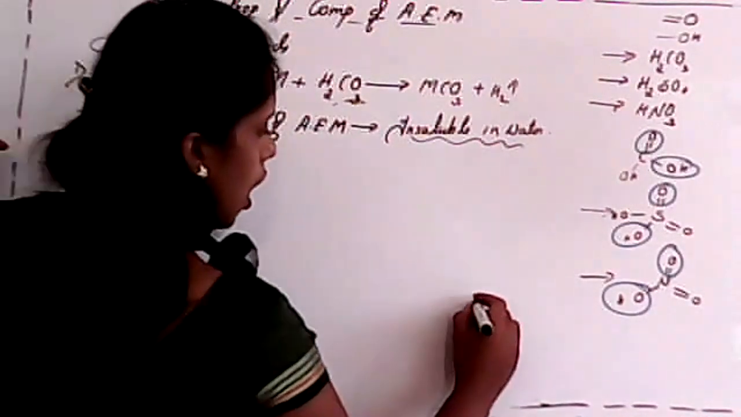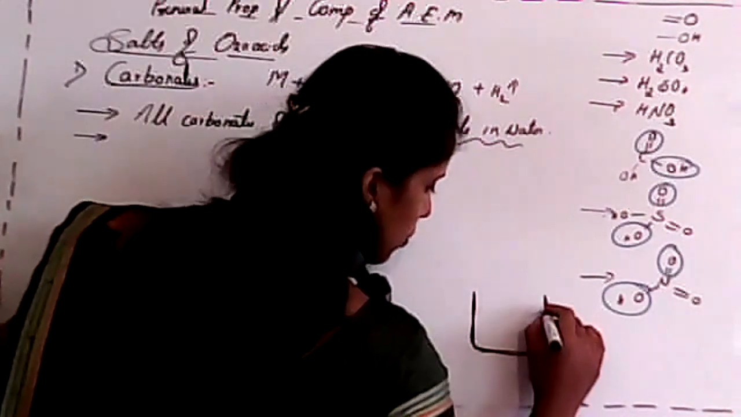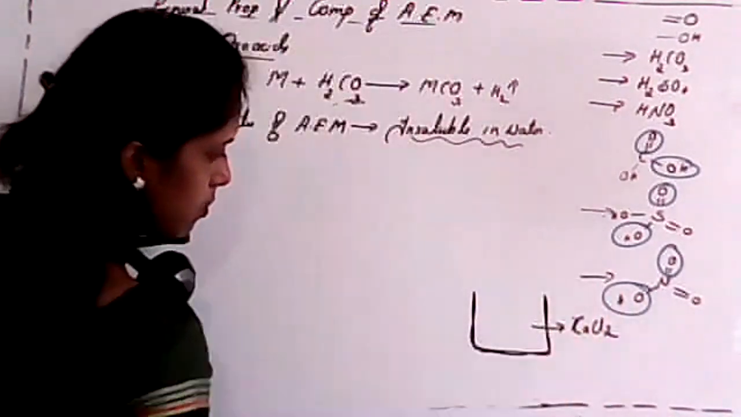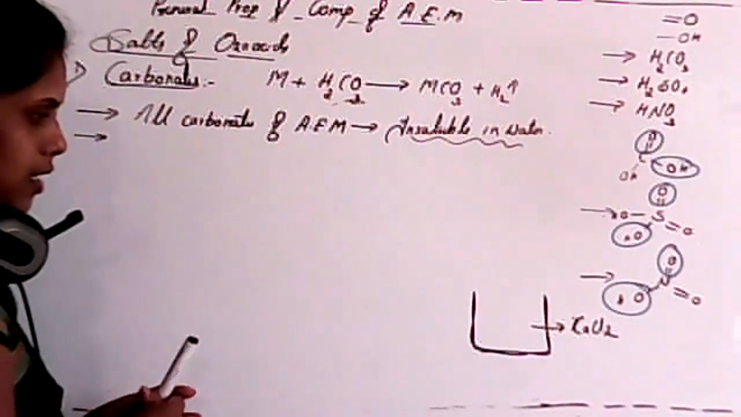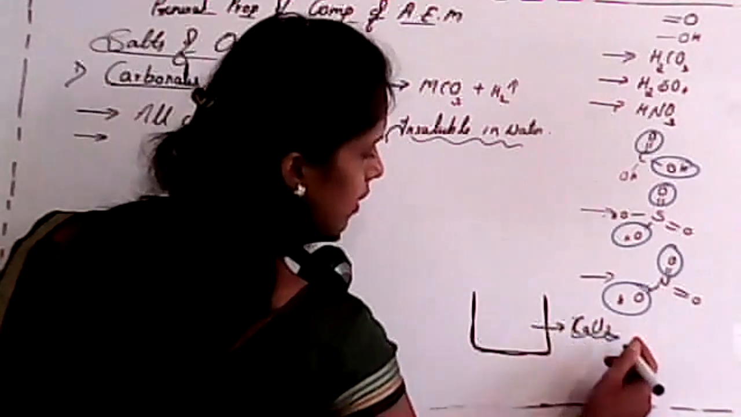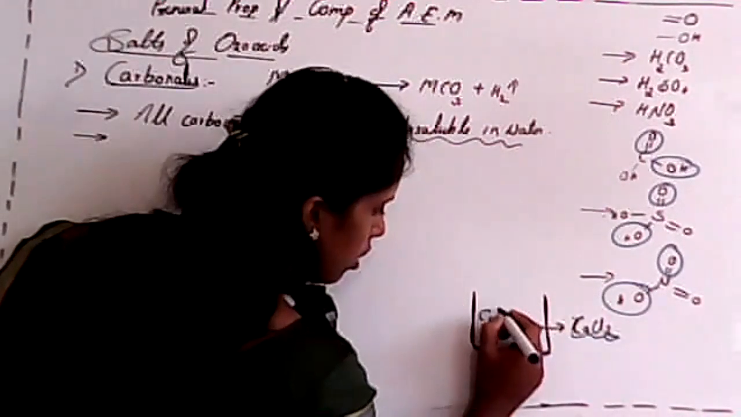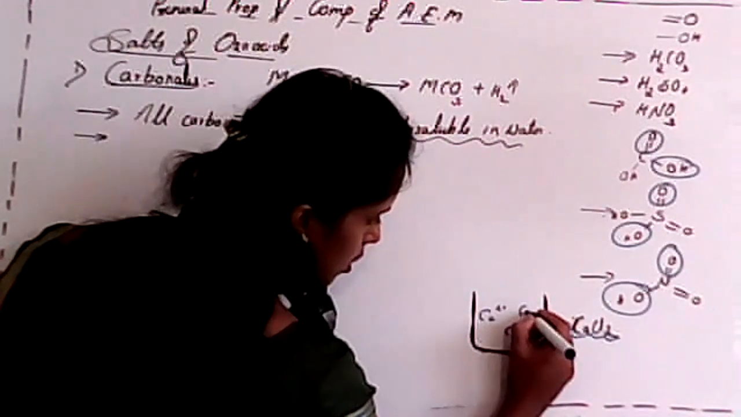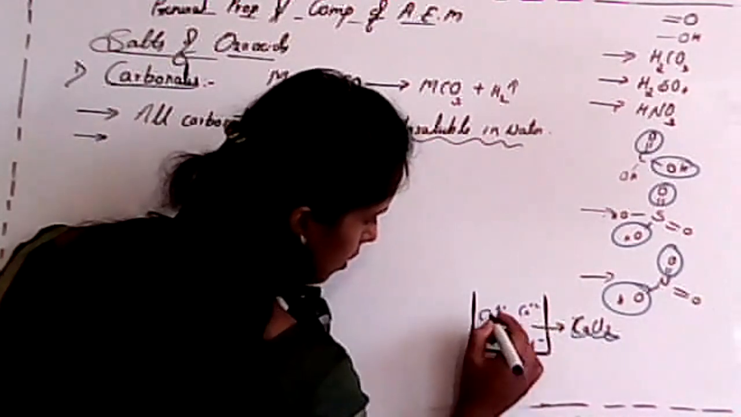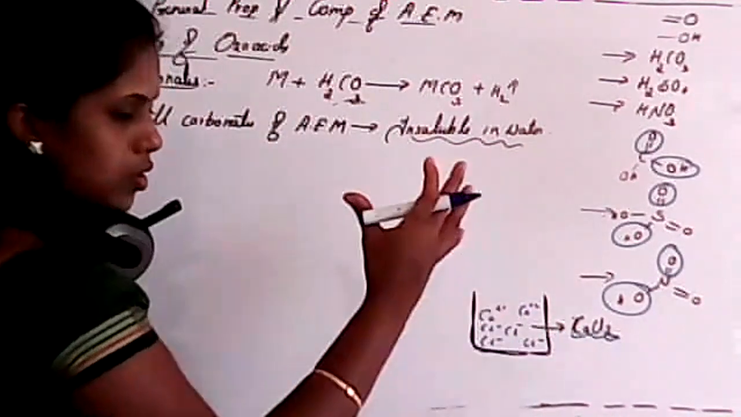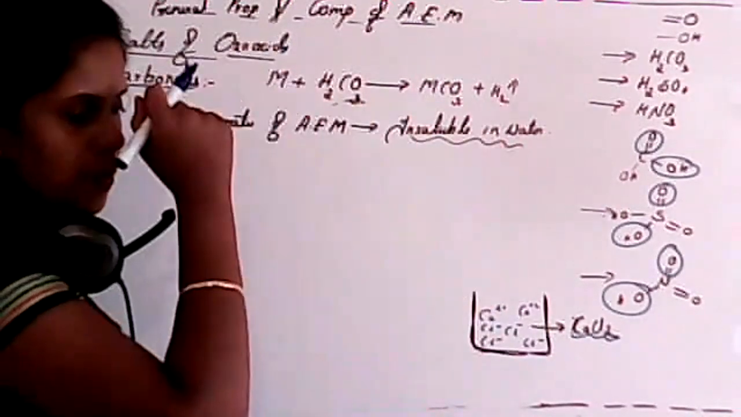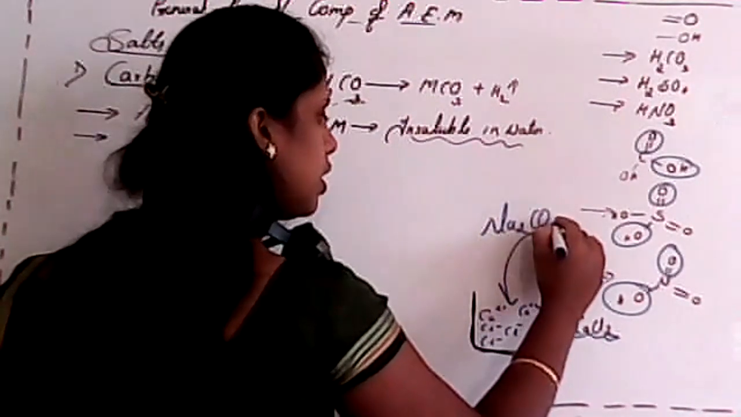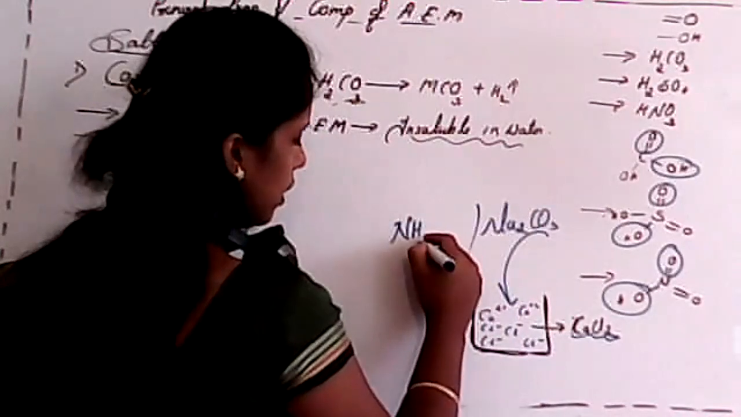First, you have to consider any soluble salt. For example, in this case, I'll consider calcium chloride. That is a soluble salt. Students, just listen here. Calcium chloride is soluble in water, and in water it will be in the form of calcium ion and chloride ion, Ca 2+ and Cl minus. So the solution is composed of calcium and chloride ions. Now I'll introduce sodium carbonate or ammonium carbonate.